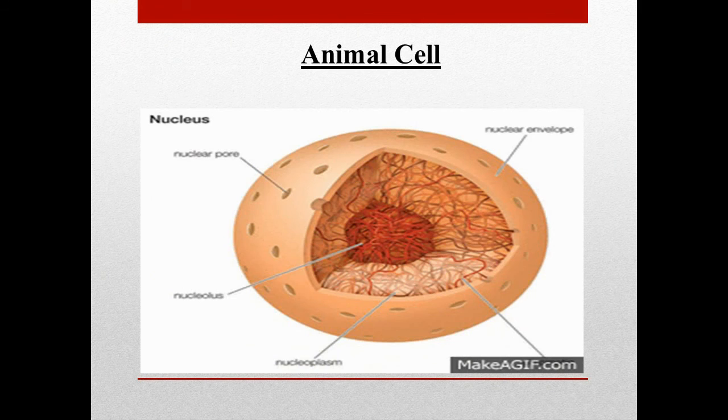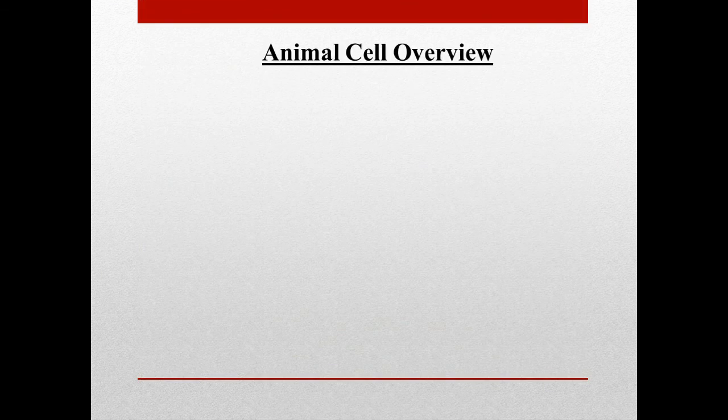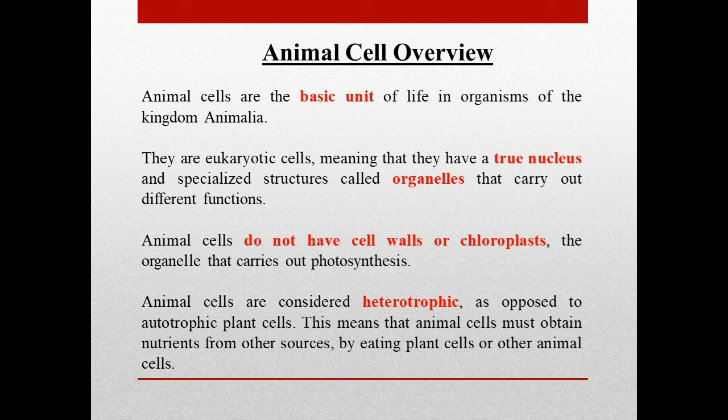Now we will start our main topic, the animal cell. Animal cells are the basic unit of life in organisms of the kingdom Animalia. They are eukaryotic cells, meaning that they have a true nucleus and specialized structures called organelles that carry out different functions. Animal cells do not have cell walls or chloroplasts, the organelle that carries out photosynthesis.